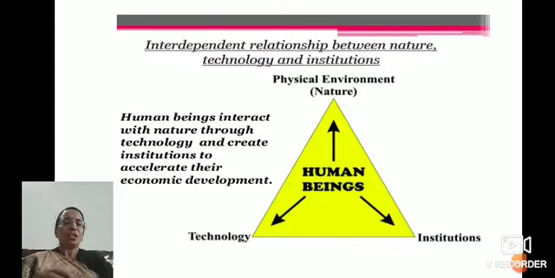See here, the process of transformation of things available in our environment involves an interdependent relationship. All are interdependent on each other, between nature, technology and institutions. And the main thing is human beings.